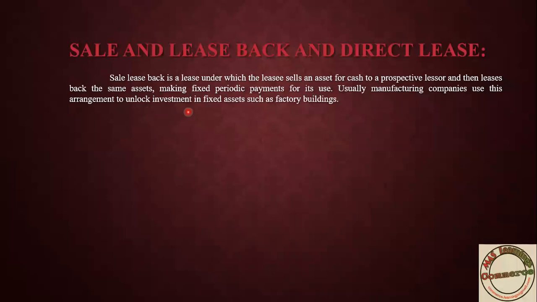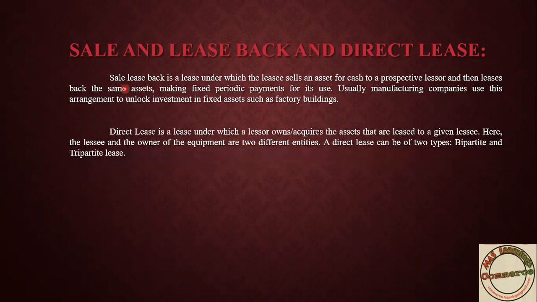In such a case they will sell their own fixed asset, and after selling they take the same asset on a lease basis. This is how sale and leaseback will occur. Once the sale is done, they will lease back the same equipment, building or other fixed asset. This comes under sales and leaseback.